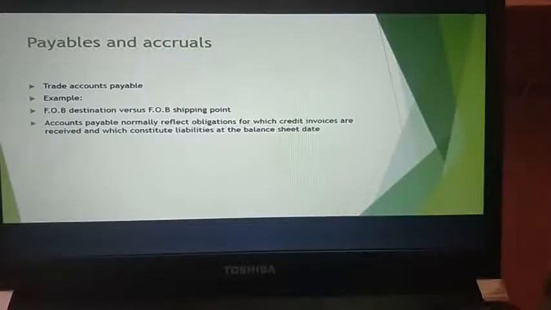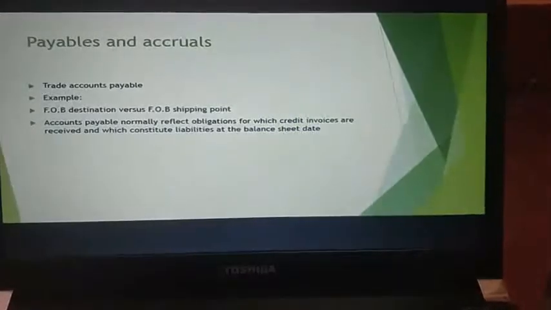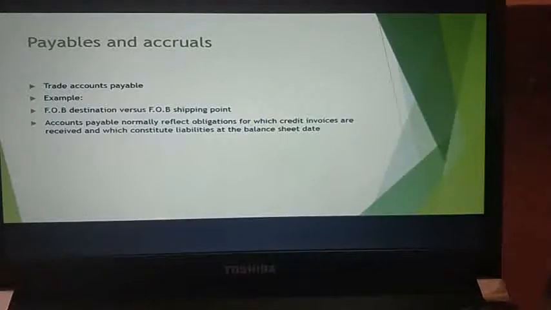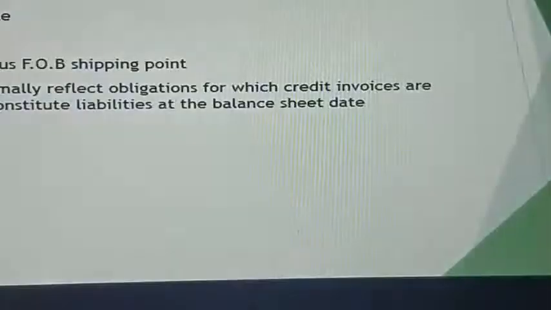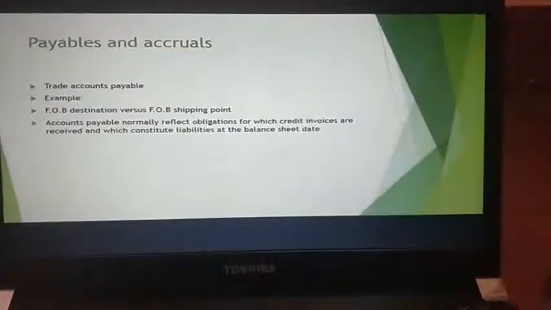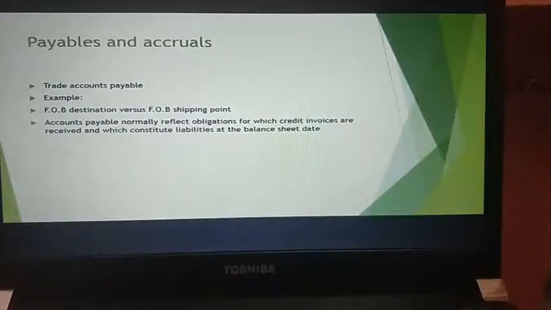For example, in your payables and accruals, you have trade accounts payable. Example, you have FOB destination versus FOB shipping point. And also, accounts payable normally reflect obligations for which credit invoices are received and which constitute liabilities at the balance sheet date. Okay, what are the payables and what are the accruals that are contributing towards the balance sheet date.